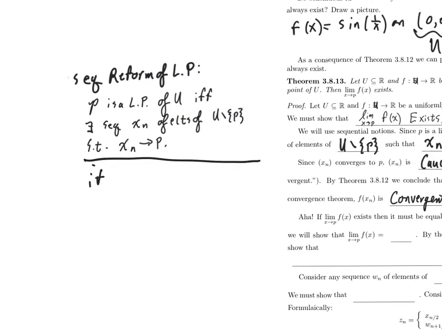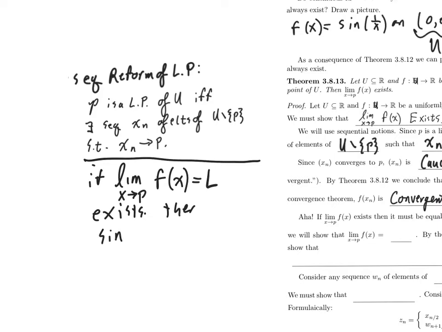So let's see, if the limit as x approaches p of f of x, let's call it L, exists, then since x sub n converges to p and is always different from p, it must be that the limit of f of x sub n, maybe for emphasis n is going to infinity, must also be L. But this is the thing that we've already given a name to.